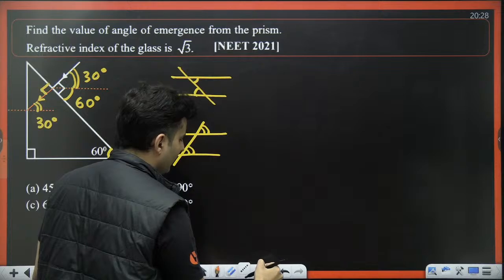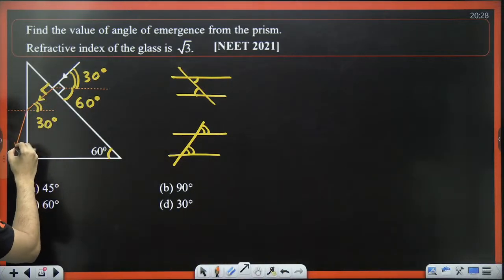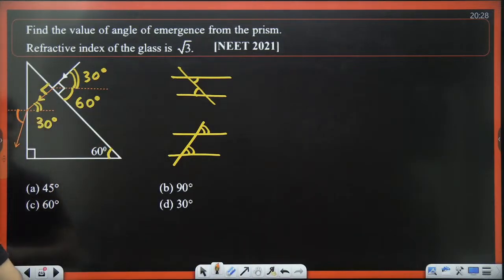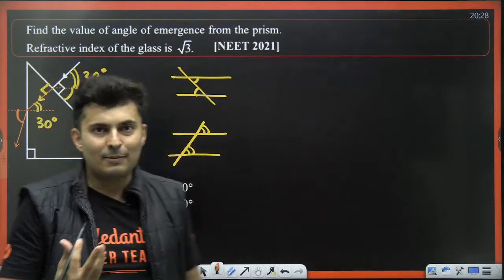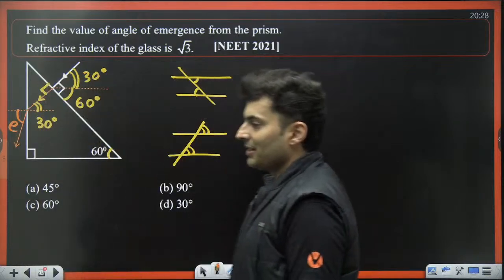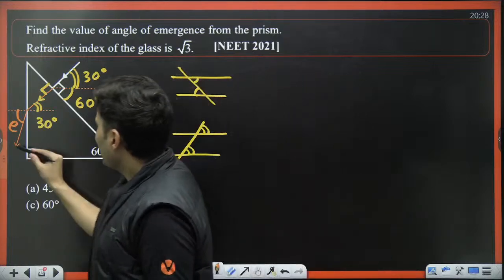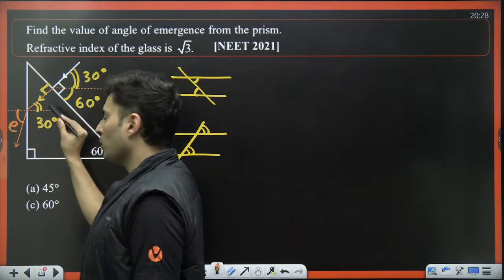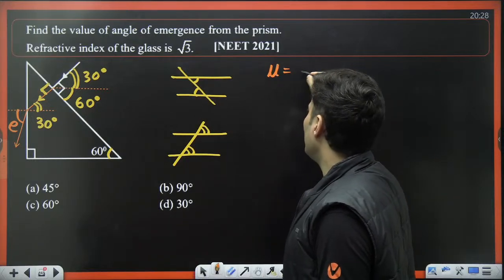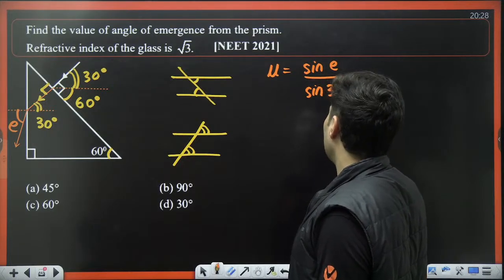Finally, your ray will come out of this at some angle. And I want to find the angle of emergence, that angle of emergence E. So what do you do? Use Snell's law. You can use reversibility. If the ray enters in and goes in like that, the ray diagram will also be the same. So if you write the mu value, it will be sine of E divided by sine of R, which is 30 degrees.